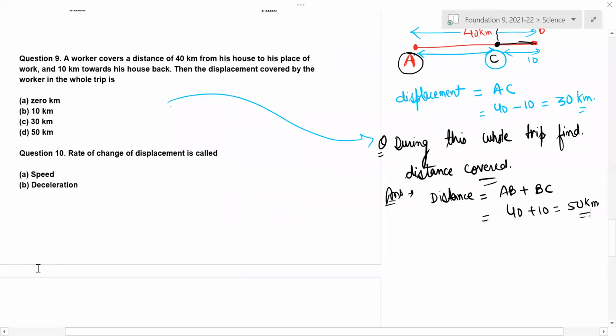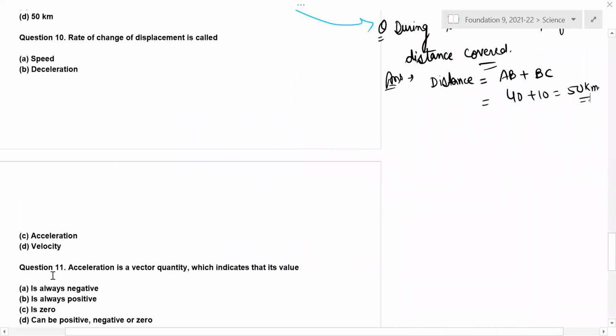Question number 10. Rate of change of displacement is called what? Velocity. Very good. Sir, this question got repeated, I think. No, it is not repeated. It repeats in the 12th question, sir. Rate of change of displacement, do not get confused. Somebody may think it is speed, somebody may confuse it with velocity. If it is displacement, then velocity. If it is distance, please understand.